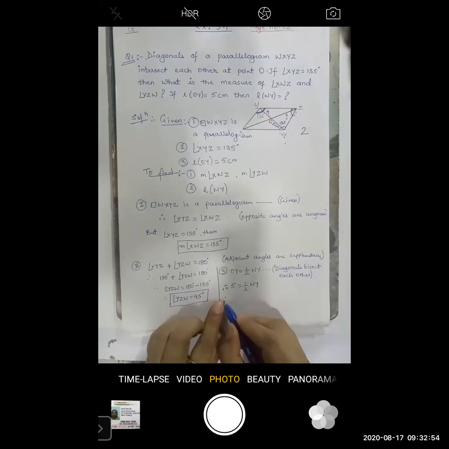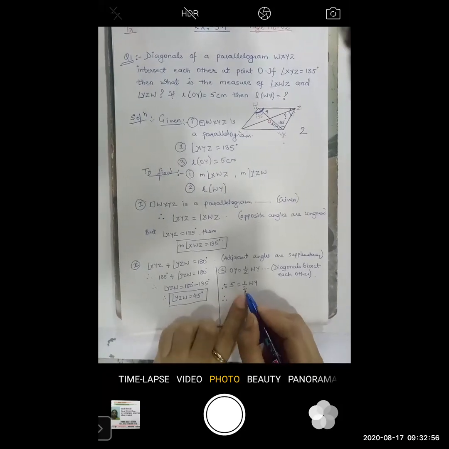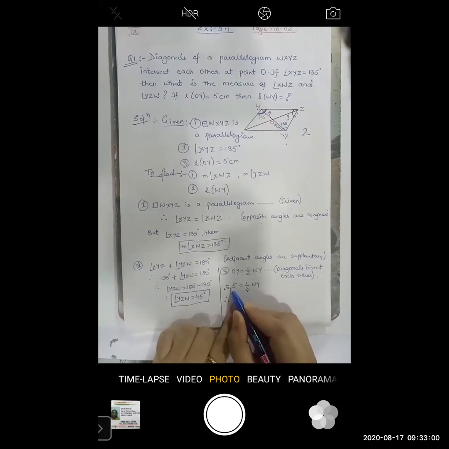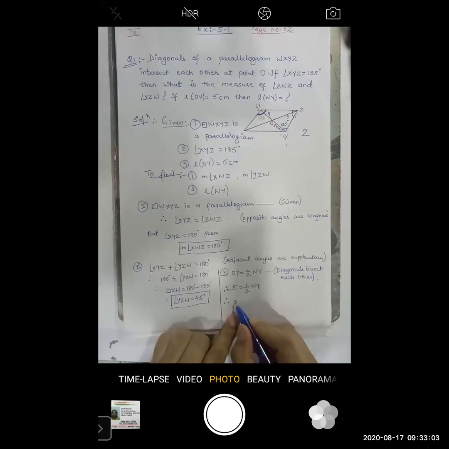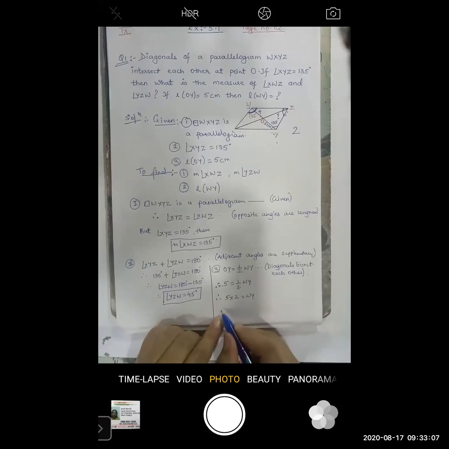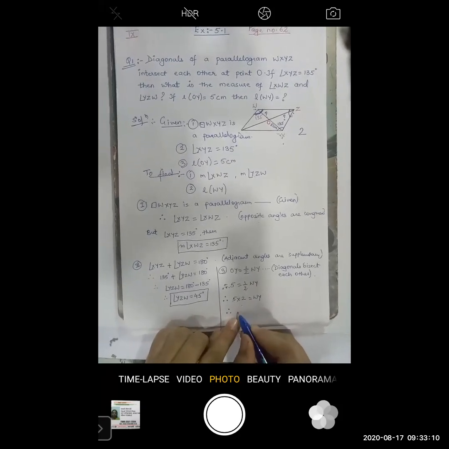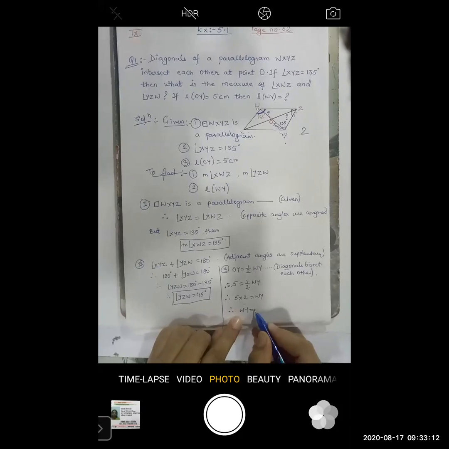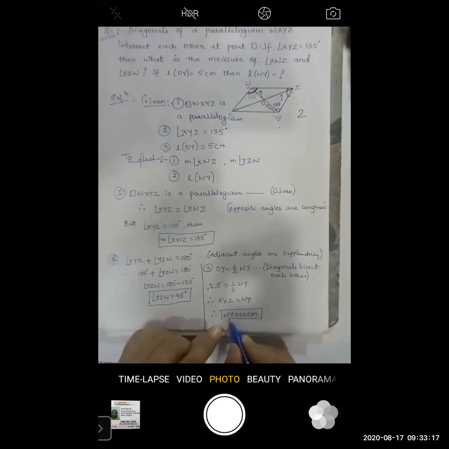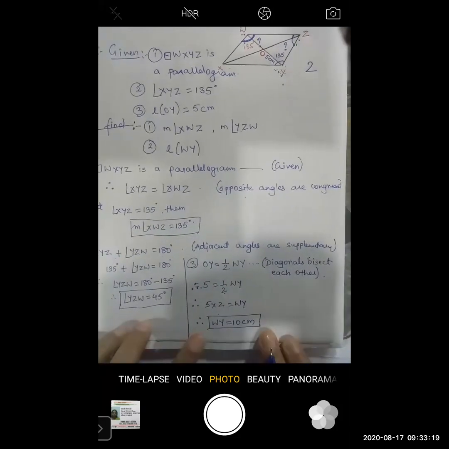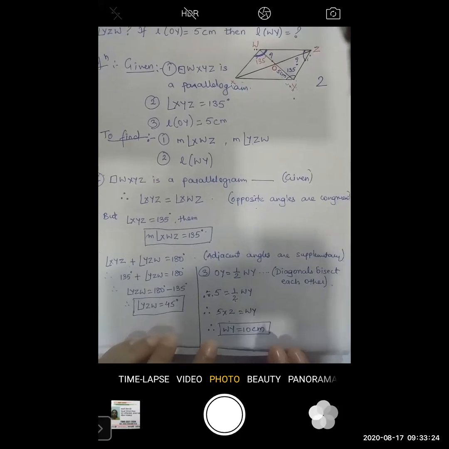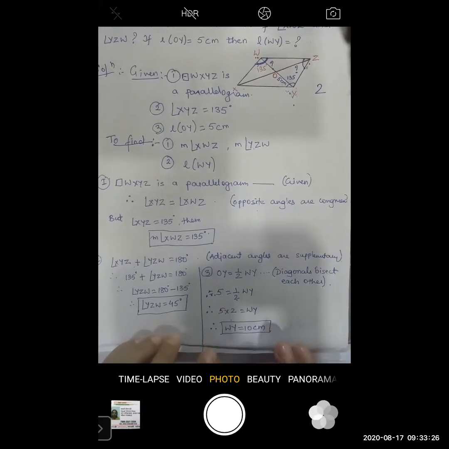Okay, therefore. So this 2 is divided over here. When it goes to the other side of the equal to sign, it will become multiply. So 5 multiplied by 2 is equal to WY. So 5 2s are how much? 10. So WY equals 10 centimeter. Is it so simple or no, students? Yes? See, very simple. Only thing is that you have to remember the properties that we have learned.